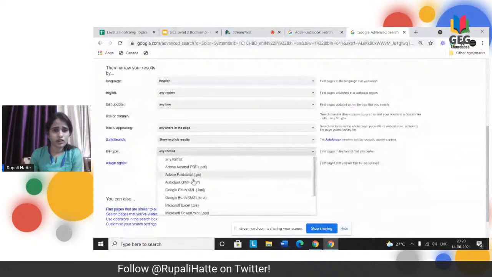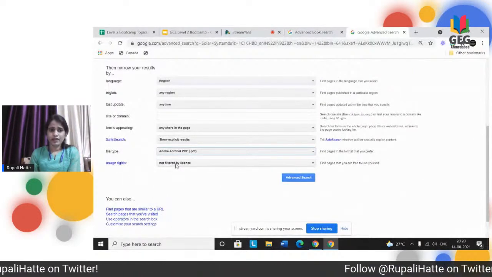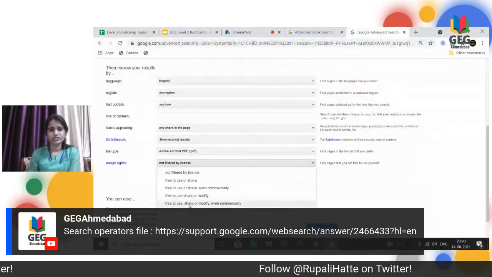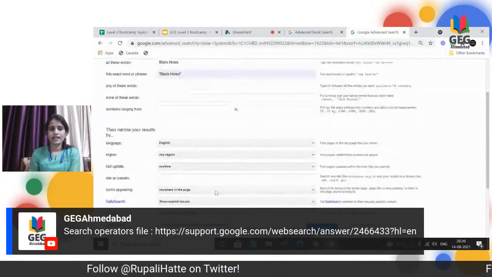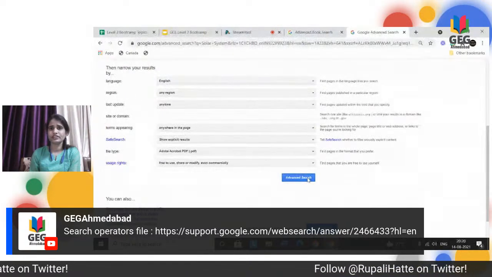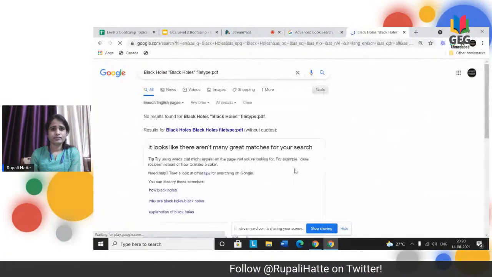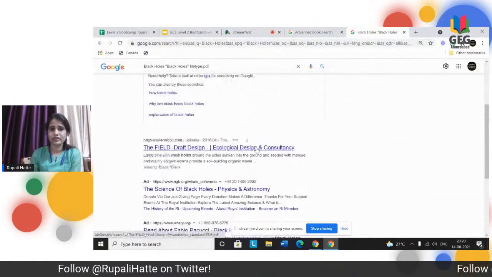So here I'm clicking on PDF, and yes, usage rights. I will prefer to use free to use, share, or modify, even commercially. So please click on advanced search, as we have taken file type PDF. We'll get all the results related to PDF. Yes, here you can see all the results are related to PDF.